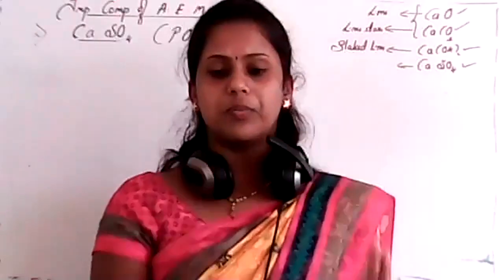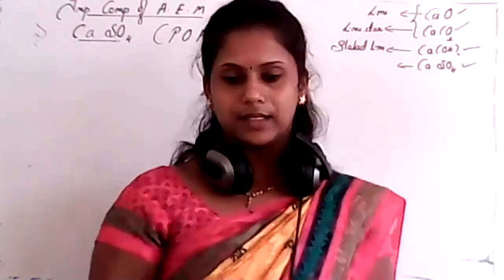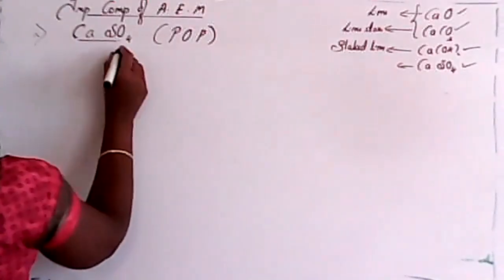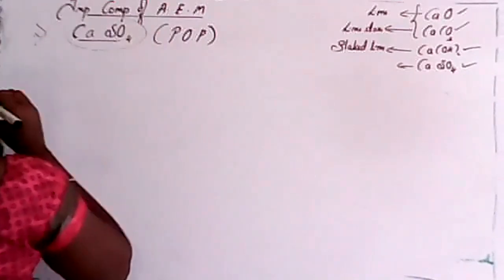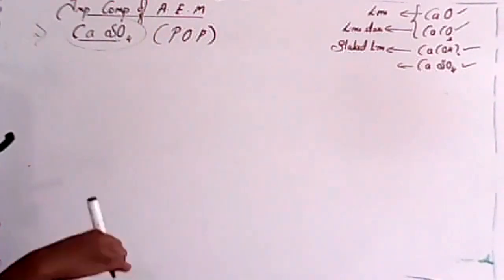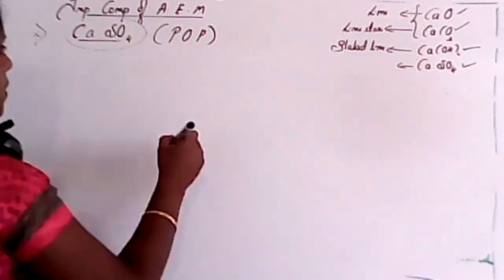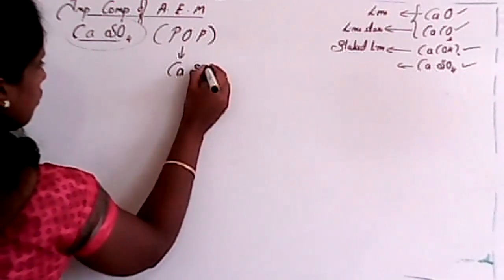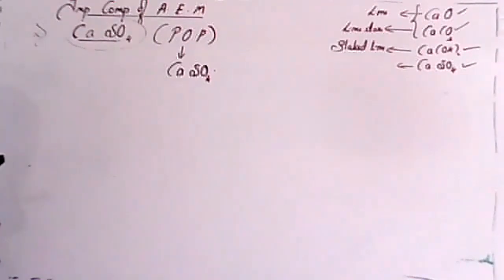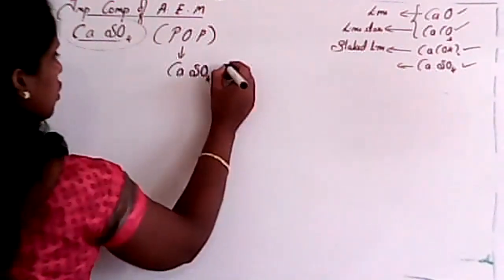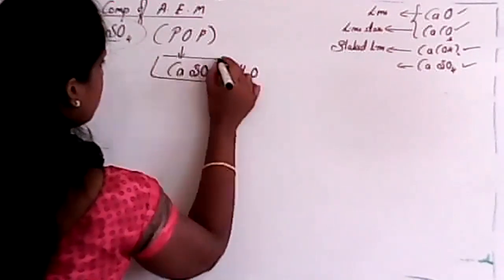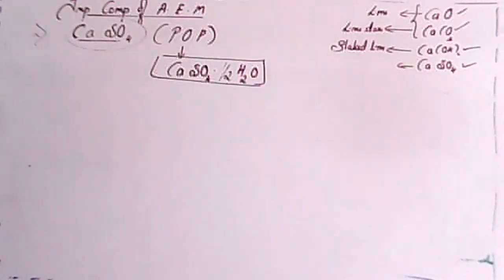This is not POP, that is just calcium sulfate. The chemical composition of plaster of Paris is calcium sulfate with half molecule of H2O. This is nothing but the composition of POP, plaster of Paris.